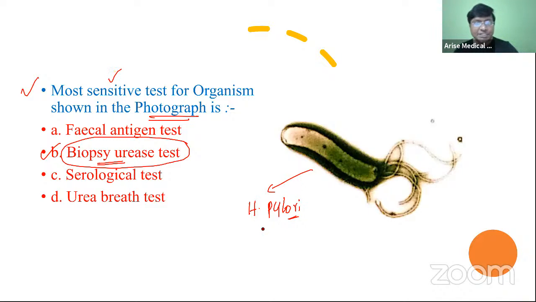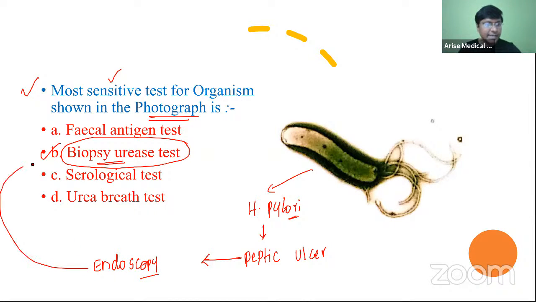And H. pylori is the one which will cause peptic ulcers, right? So what do we do? We do an endoscopy and we take a biopsy tissue. We take a small piece from the gastrointestinal mucosa or from the duodenum, and we do a urease test on it. If the organism is H. pylori, that biopsy urease test will demonstrate its presence.